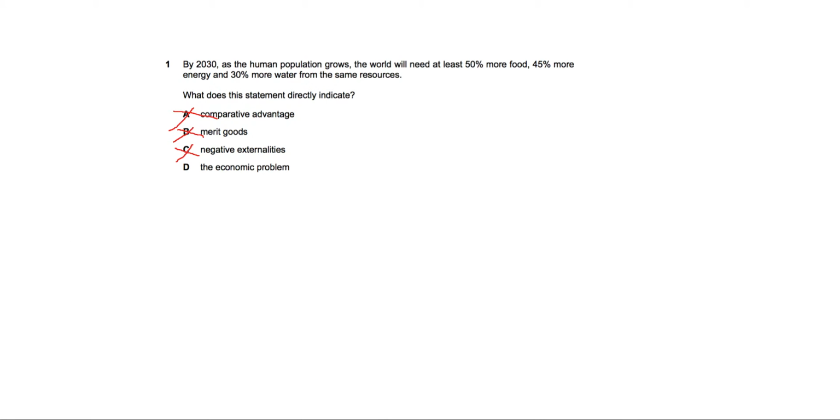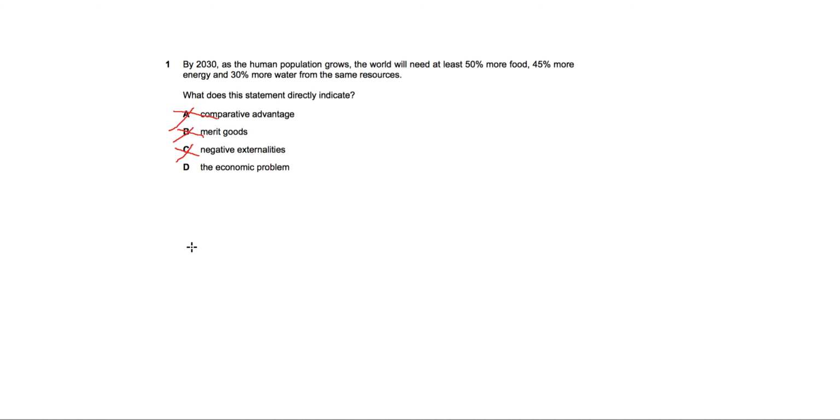So now let's see if this option is correct or not. So the last option talks about the economic problem. So the economic problem is as follows, that because we have scarcity of resources, which means that because the world is limited and the resources that are contained on this planet are limited, which means that we don't always have all the resources to do whatever we want. So that means that we have to make a choice that even if we have a few of these resources, we need to maximize them in order to fulfill all of our needs and those wants that are possible.